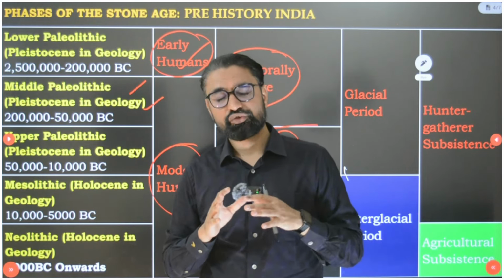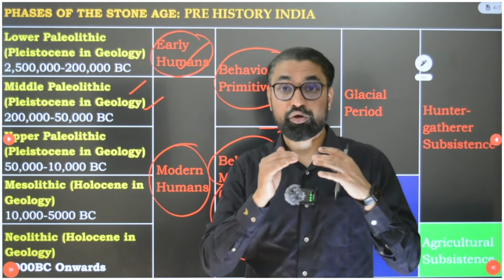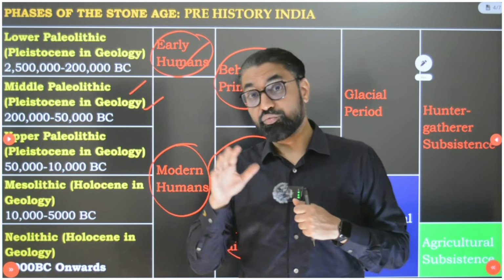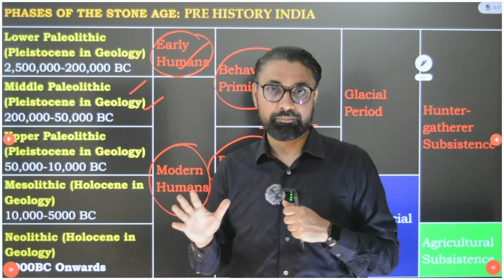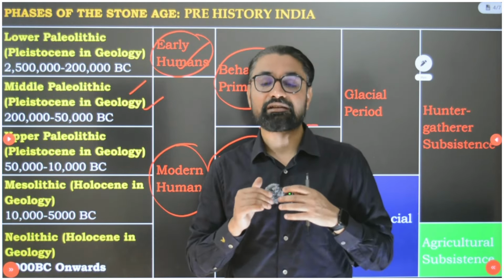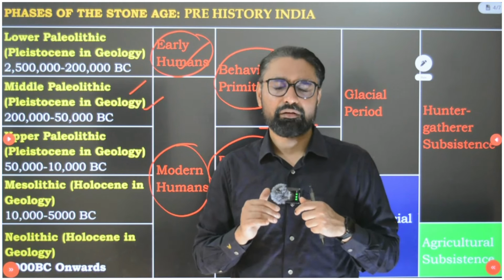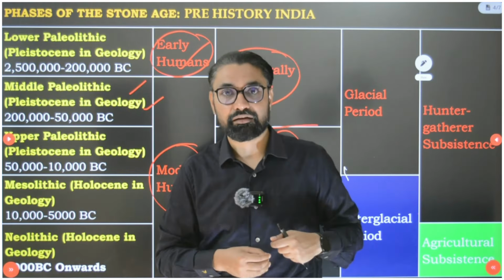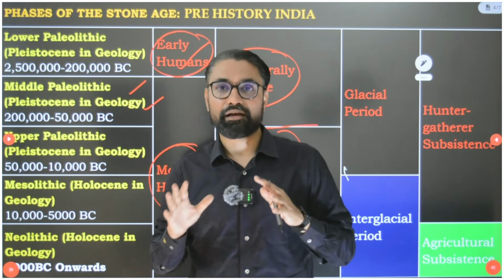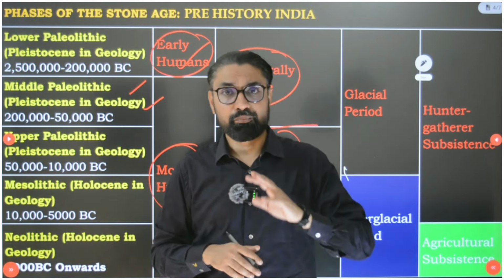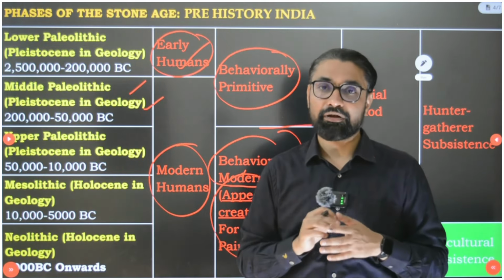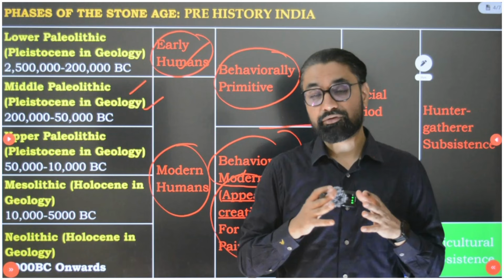But guys, initially we removed only those metals which we could melt easily. To melt iron, we need lots of temperature, 1000 degrees to be produced in furnaces. We couldn't produce that much temperature in furnaces until around 1000 BC, and that's why the Iron Age came very late. Harappan people had no idea about iron. They knew copper, bronze, tin, gold, silver, many other metals, but Harappan people had absolutely no idea about iron.